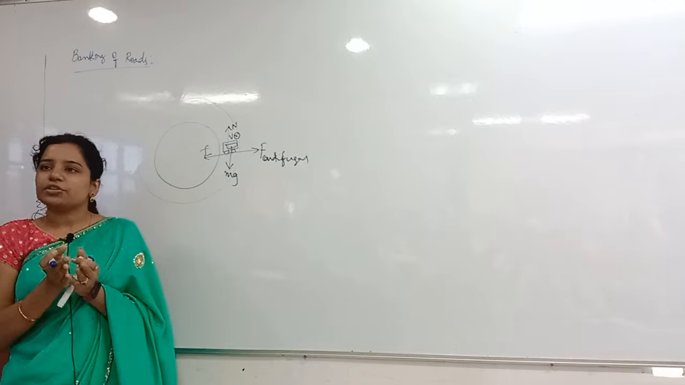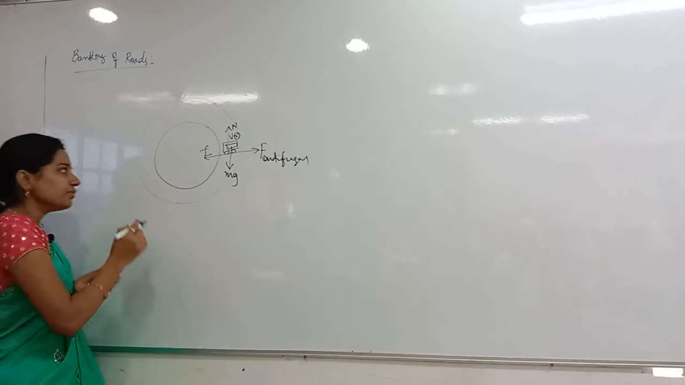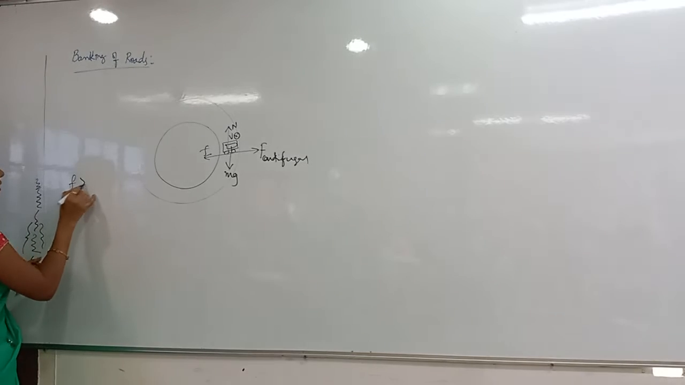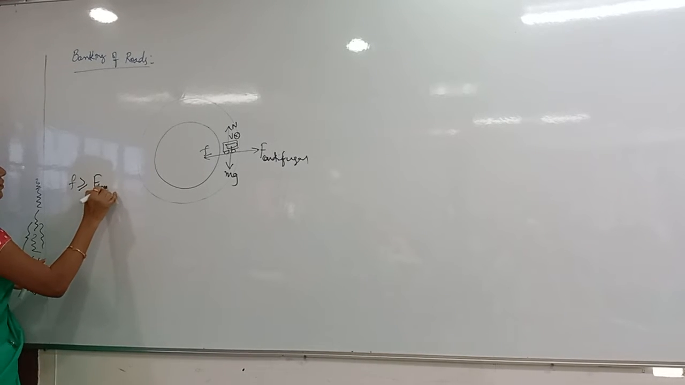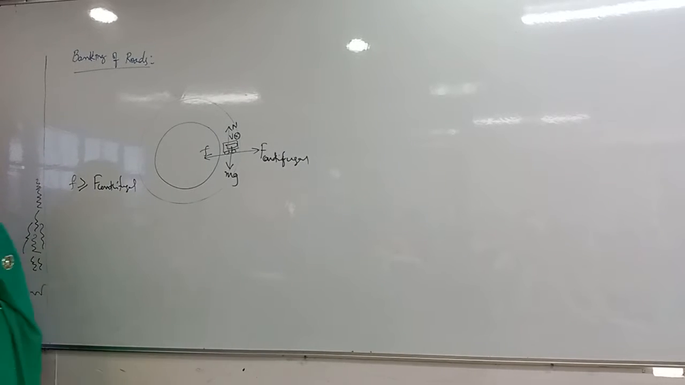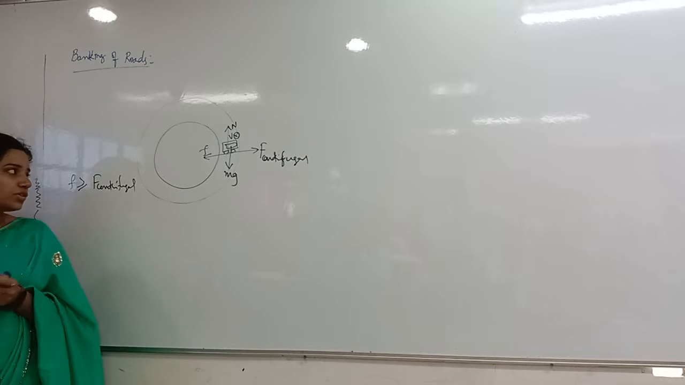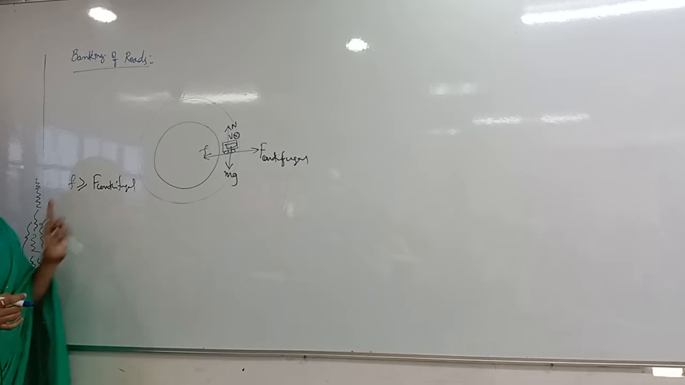Now I am saying that it should be on the track only, nothing but the friction should be greater than or equal to the centrifugal force. Why equal? In the equal case what happens? It is ready to skid off. Not yet skidded off, it is ready to skid off. So friction should be greater than or equal to the centrifugal force.